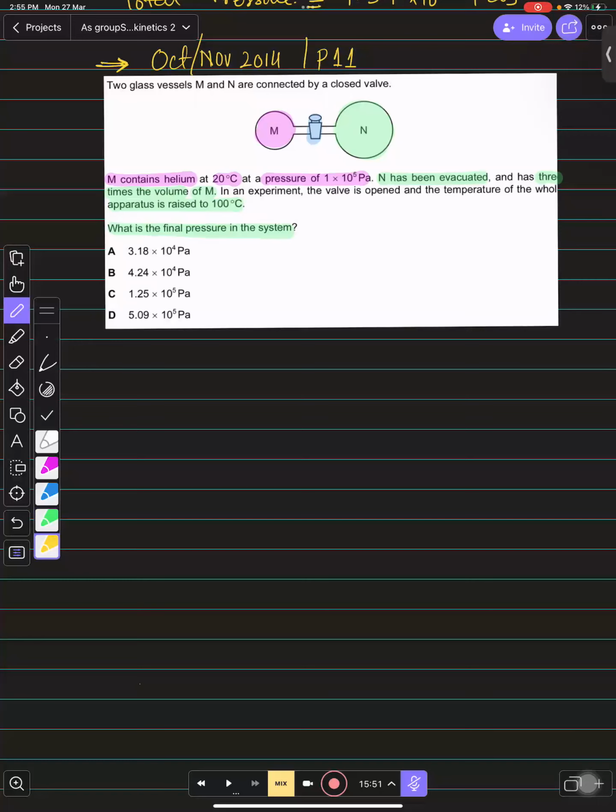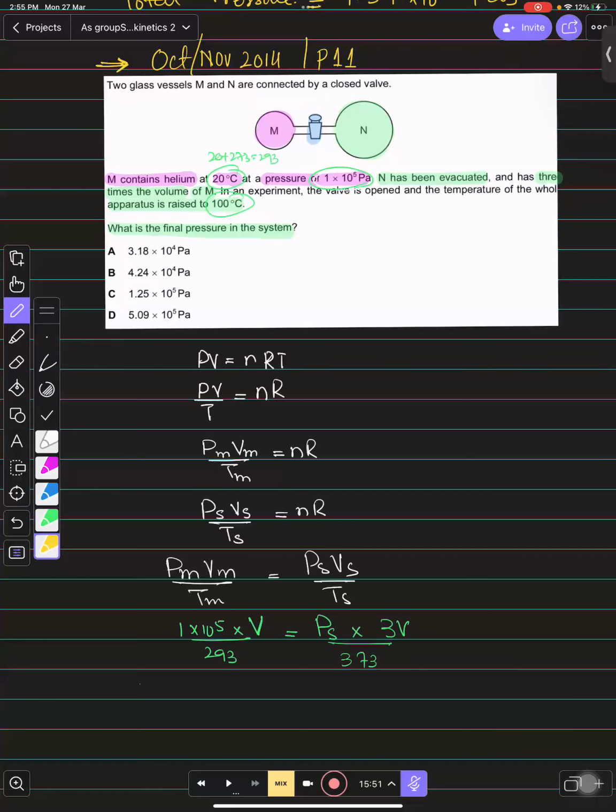Yes, bacho, can you solve this now? The answer is, you can find out that the pressure we need to find out is 1 × 10⁵ into volume into 373 over 3V into 293. It's simple as this, you can cut V by V. The remaining one you can solve and find out the total pressure in pascals. So let's see what is the total pressure.